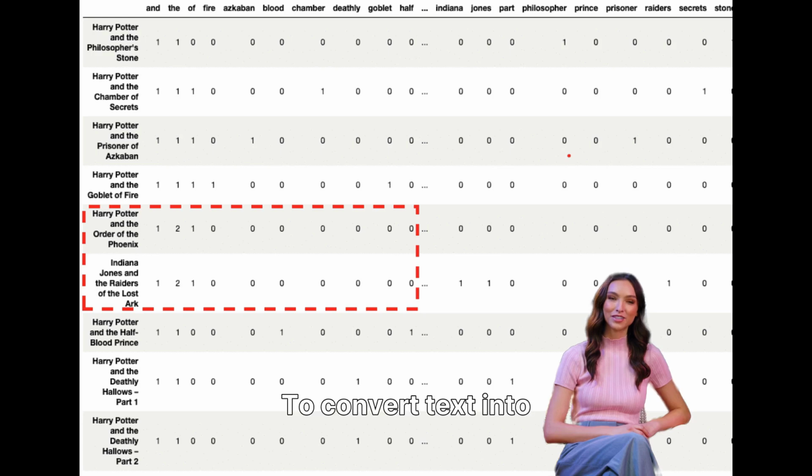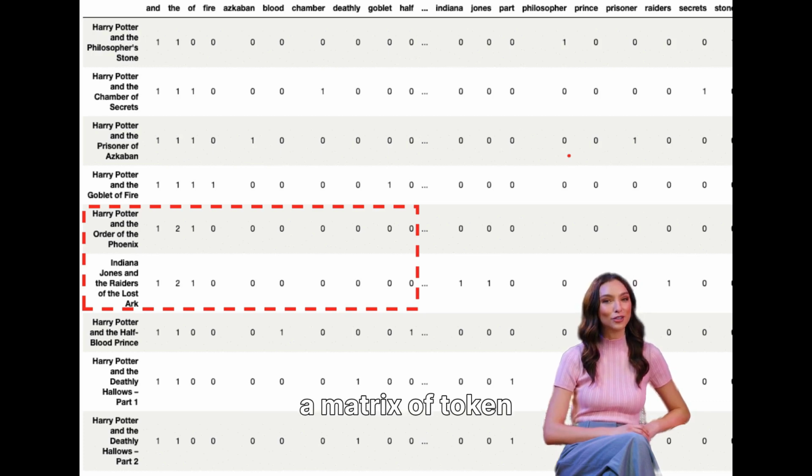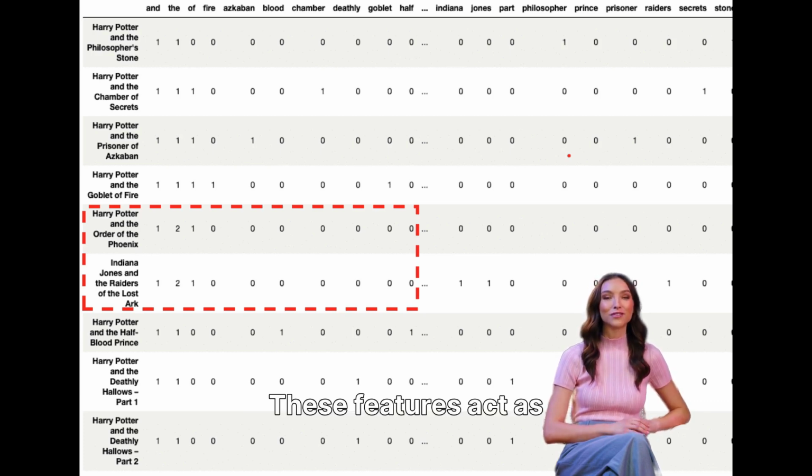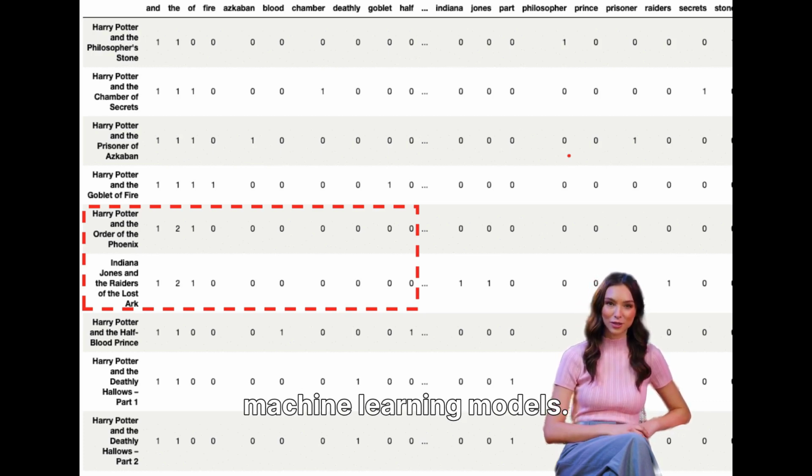To convert text into numerical features, we use Count Vectorizer. This converts tweets into a matrix of token frequencies. These features act as the input to our machine learning models.